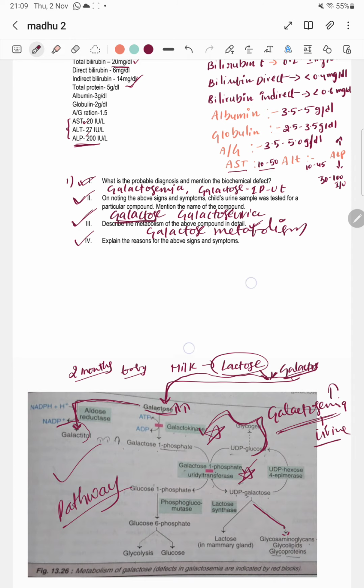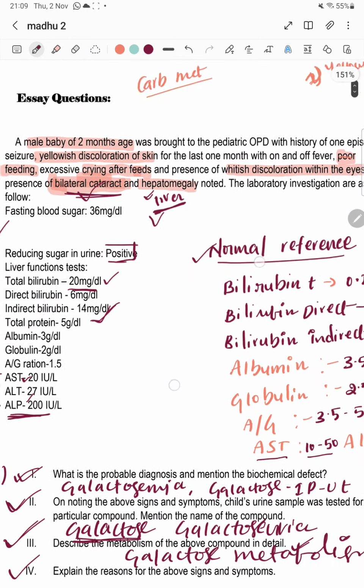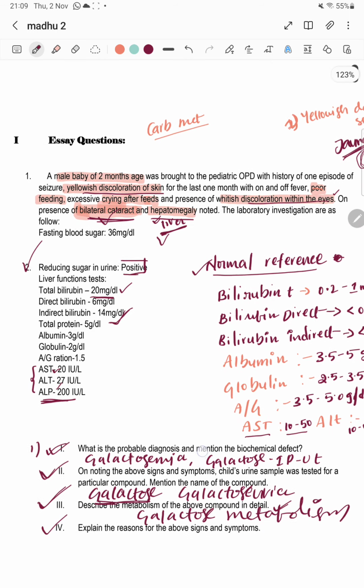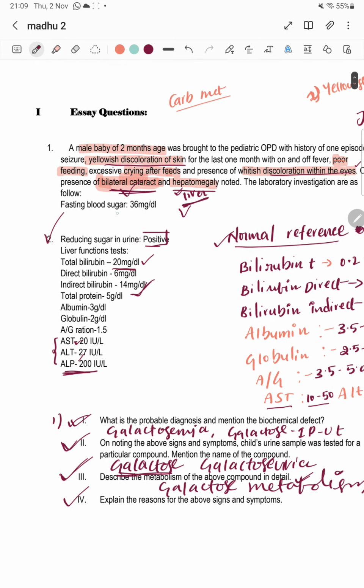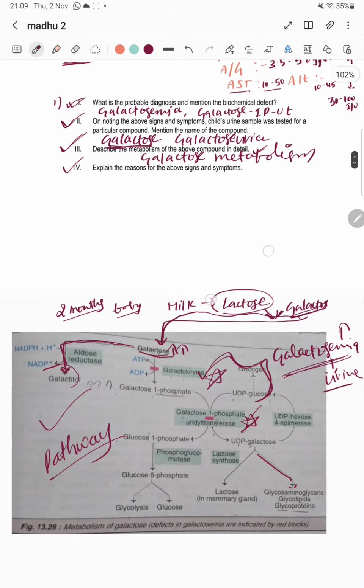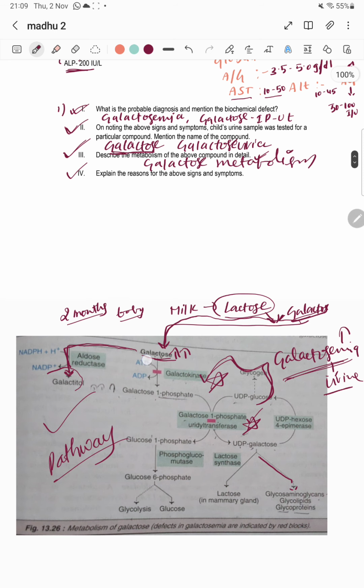Explain the reasons for the above signs. So what signs have we seen here? Yellow discoloration of skin, discoloration within the eyes, bilateral cataract, hepatomegaly, everything we have seen. And also fasting hypoglycemia. Why is the baby crying? Because there is no glucose inside. Babies can produce glucose from galactose.